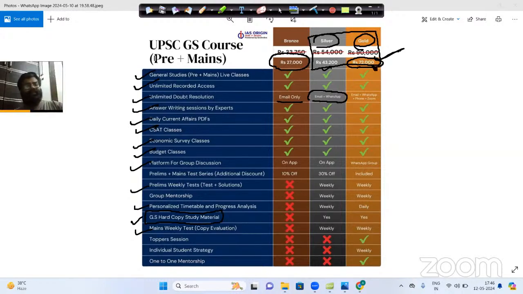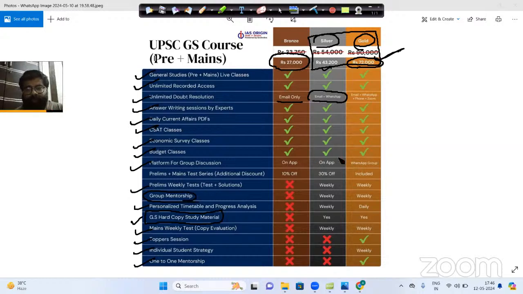We'll be providing each and everything which was already there in the bronze and silver batch in the gold batch. But besides that, there will be extra topper sessions with you. Individual student strategy will be there with you. One-to-one mentorship will be with you. Group mentorship will be with you.